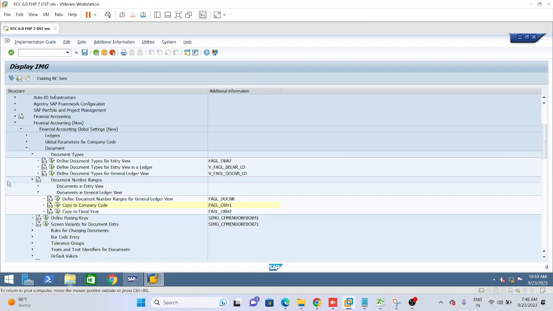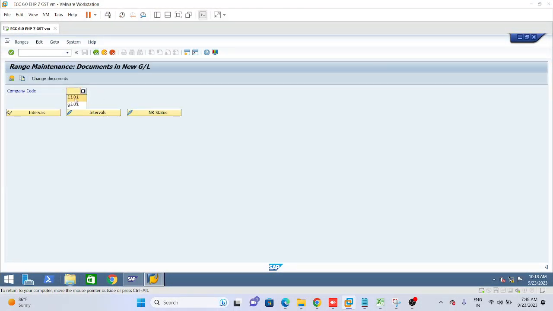Sudhir, see what this is actually doing. We had defined it in the previous step only for LI01. If we do this manually every time when there are multiple company codes, and in our case we have 4 company codes, we would need to come and define it separately for LS02 and for LS01.